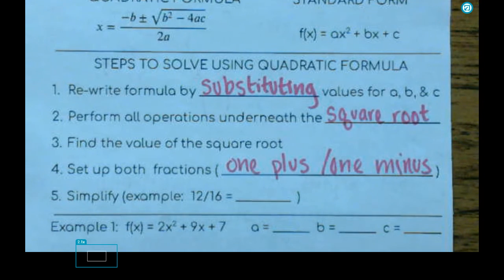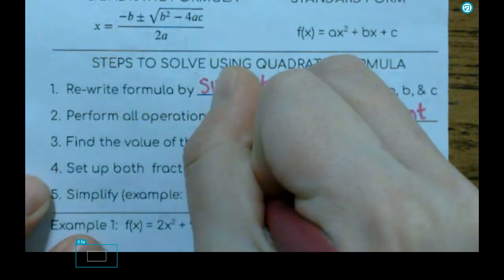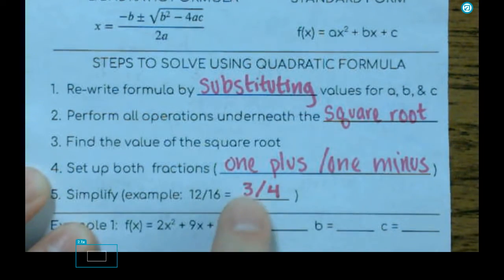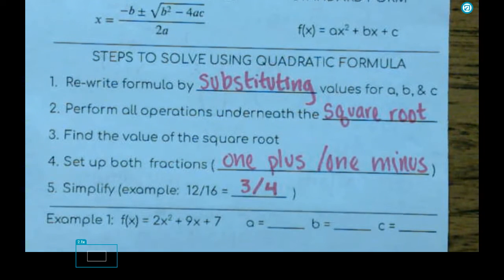Okay, and then the last thing that we do is we are going to have fractions that we need to simplify out a lot of the times. So we are going to simplify out those fractions. For example, 12 over 16, we would say, what can we divide 12 and 16 both by? 4. So we would do 12 divided by 4, which is 3, and 16 divided by 4, which is 4. So 12 over 16 is the same as 3 over 4. So we're just going to reduce our fractions if we can at the end.